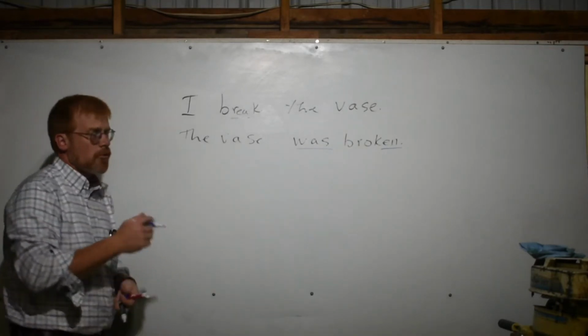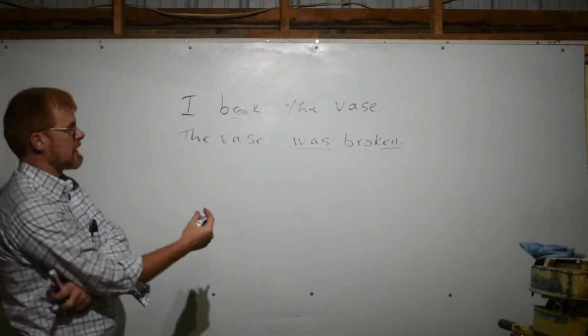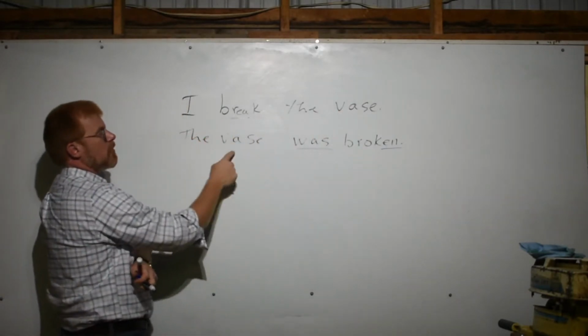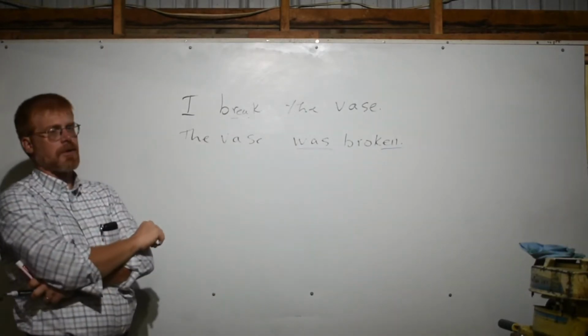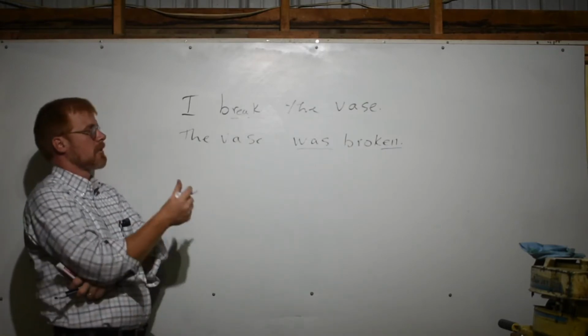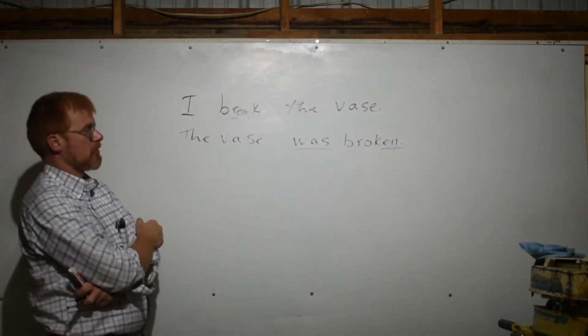Now, the most important thing to notice about how the sentence is rearranged syntactically is that the direct object is still receiving the action conceptually. It's still the recipient of the action, but it's the grammatical subject of the passive verb.